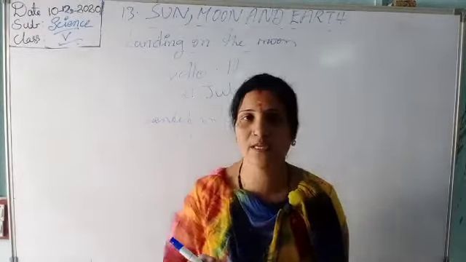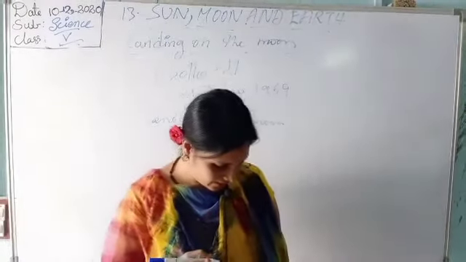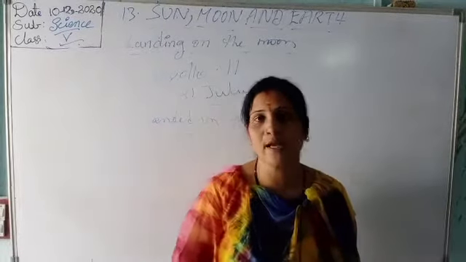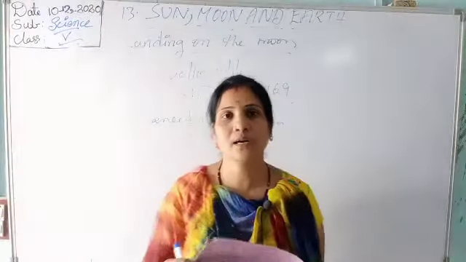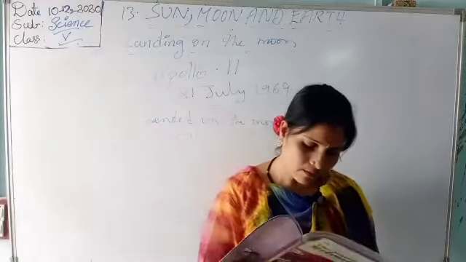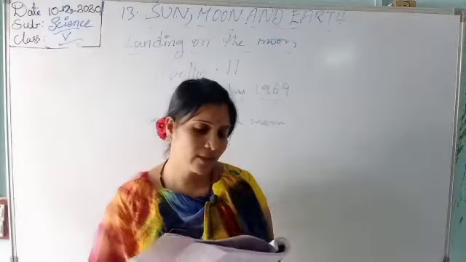In 1972, it was the sixth and last Apollo landing on the moon. Reaching the moon there has been sacrifice, and they did so much hard work.